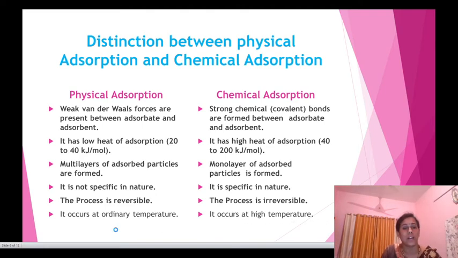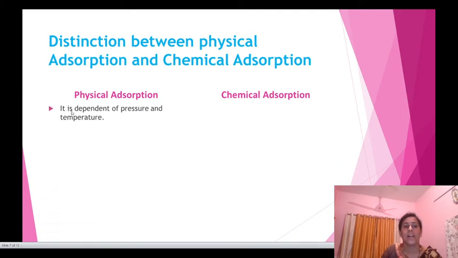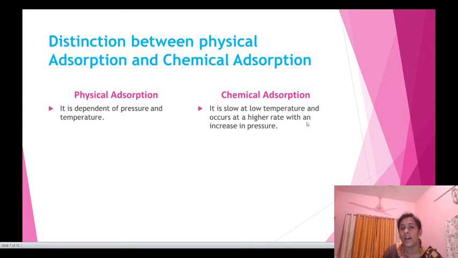The other points distinguishing between physical and chemical adsorption are as follows. Physical adsorption is dependent on temperature and pressure, while chemical adsorption is slow at low temperature and occurs at a higher rate with an increase in pressure. In physical adsorption, the energy of activation is very low, while in chemical adsorption, the energy of activation involved is high.